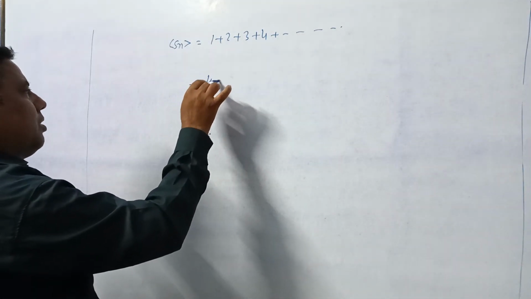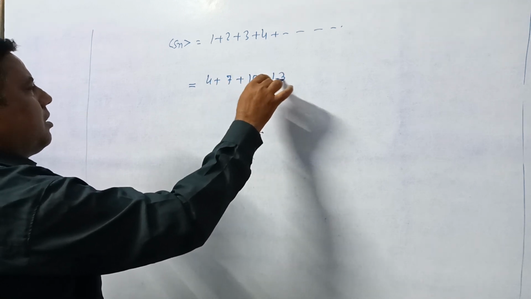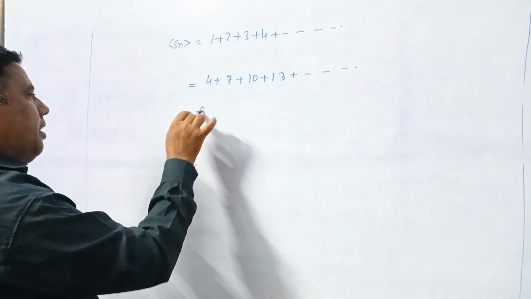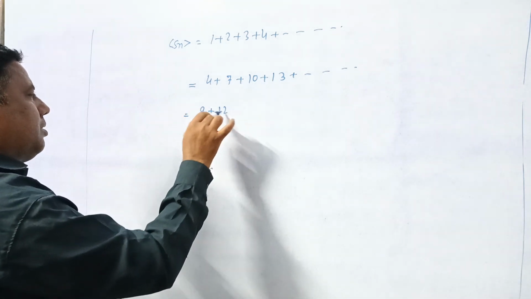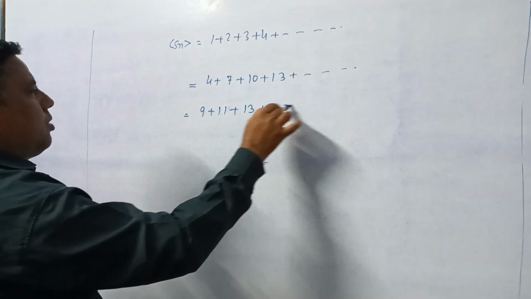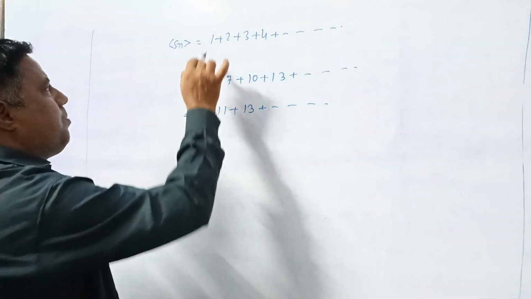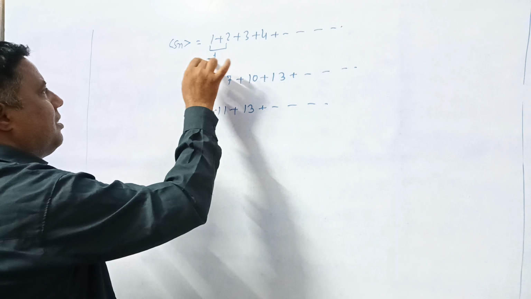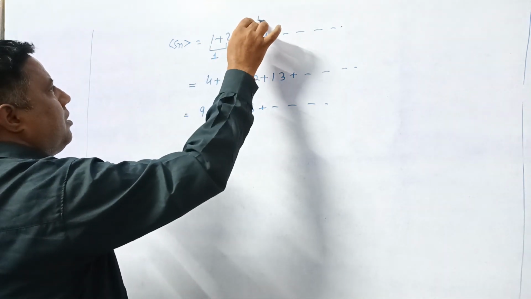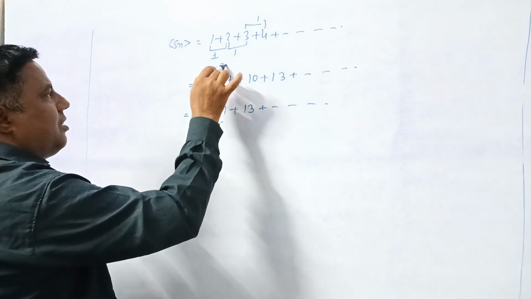Second, 4, 7, 10, 13, and so on. Now, 9, 11, 13, and so on. We found that the difference between them is constant. 1, 2, 1, 3, 4, 1. Here also we found that the difference is 3.